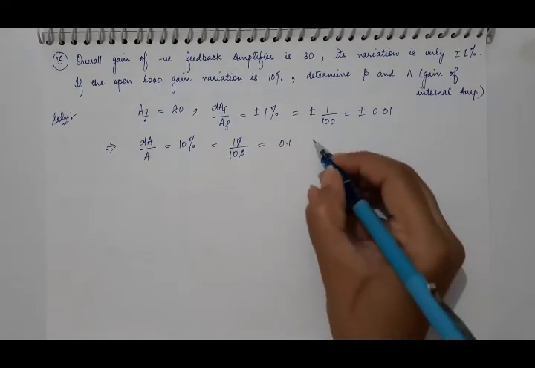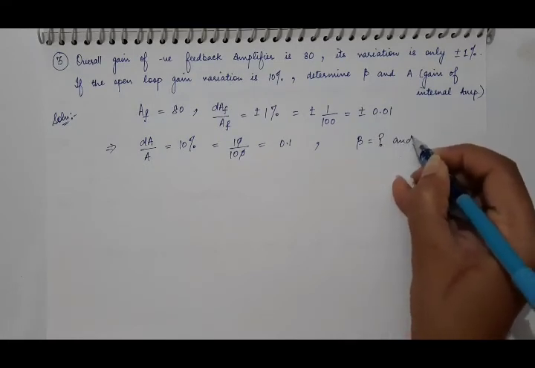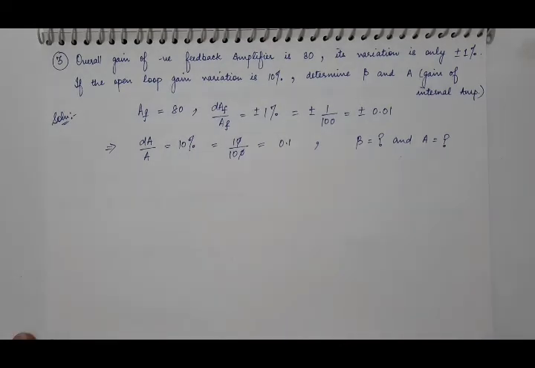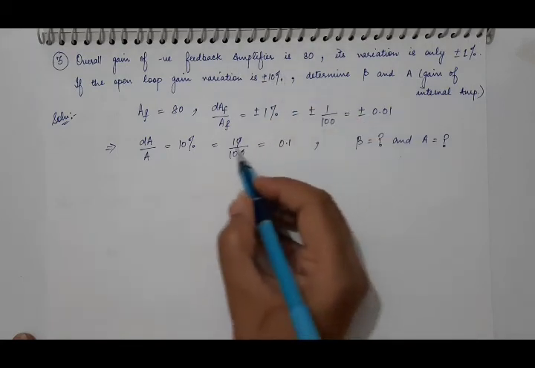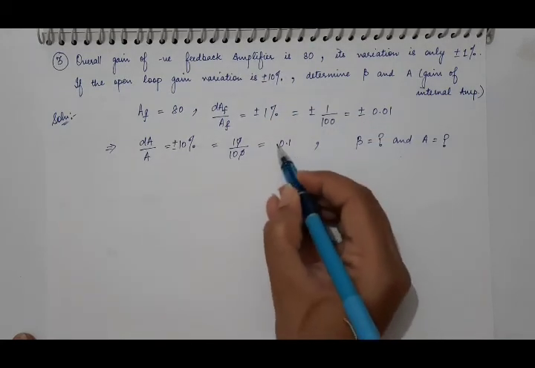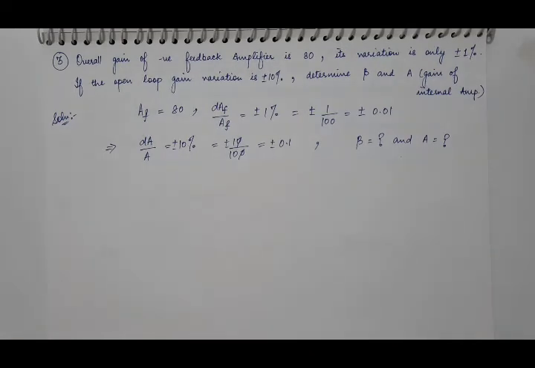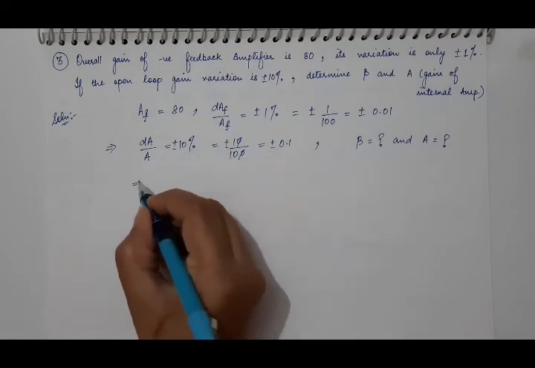And what we have to calculate is beta and A. And this is also plus minus 10%. So we know the relation between fractional change in gain with feedback and without feedback. What is that?